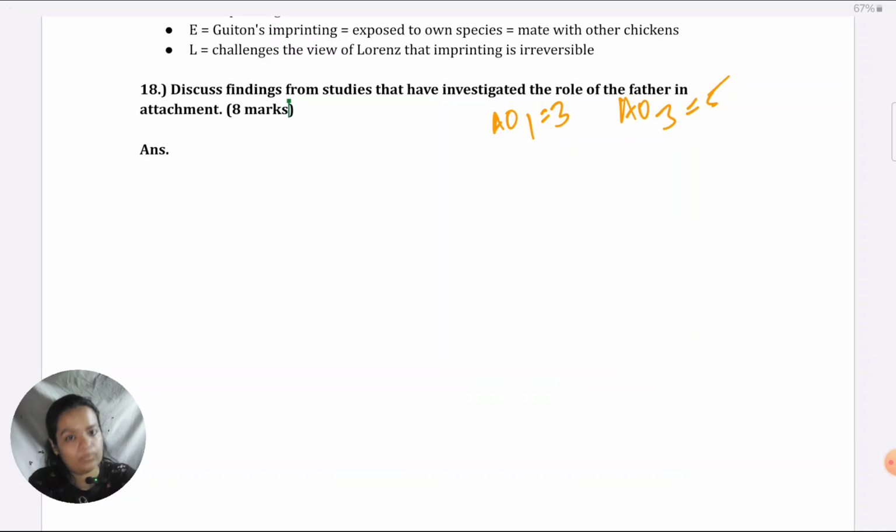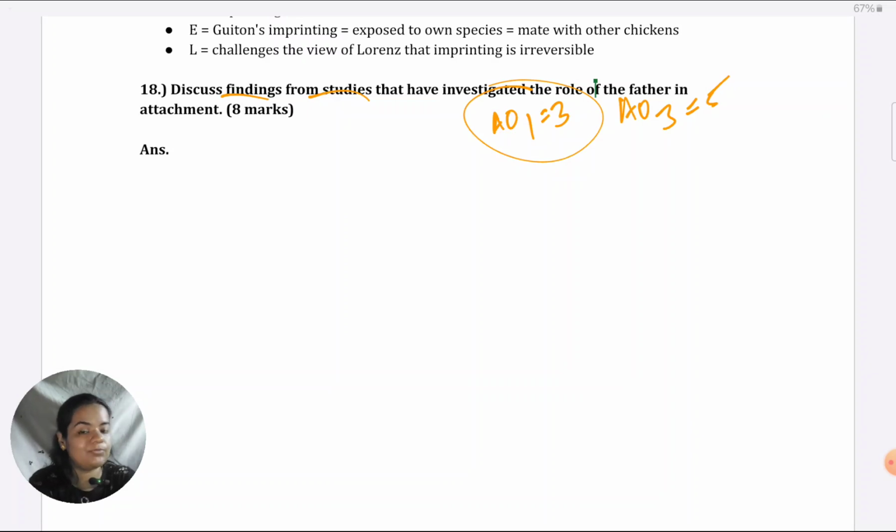Very specific question this time. If you read it, discuss the findings of studies. Otherwise, generally they say research and then you're free to take studies or theories. Here you will have to take studies because they have mentioned that. Also again, findings. So make sure your AO1 is not rambling around aim, procedure, conclusions.